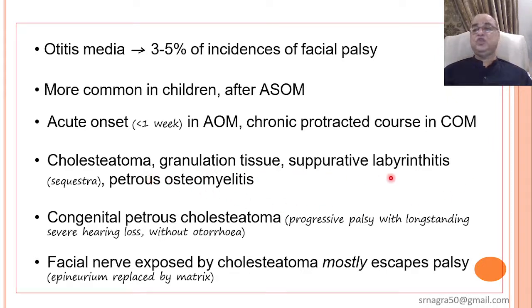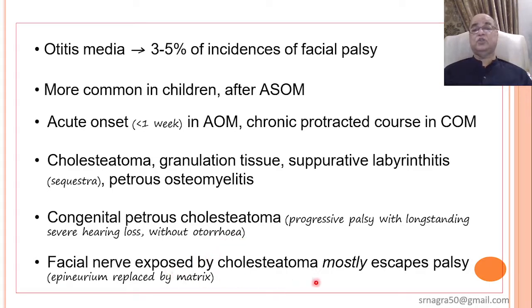Cholesteatoma, granulation tissues, suppurative labyrinthitis, petrous osteomyelitis can lead to this facial nerve paralysis. Then congenital petrous cholesteatoma can also lead to progressive palsy with long-standing severe hearing loss without otorrhea, because in congenital cholesteatoma we know that there is an intact tympanic membrane and there is no ear discharge.